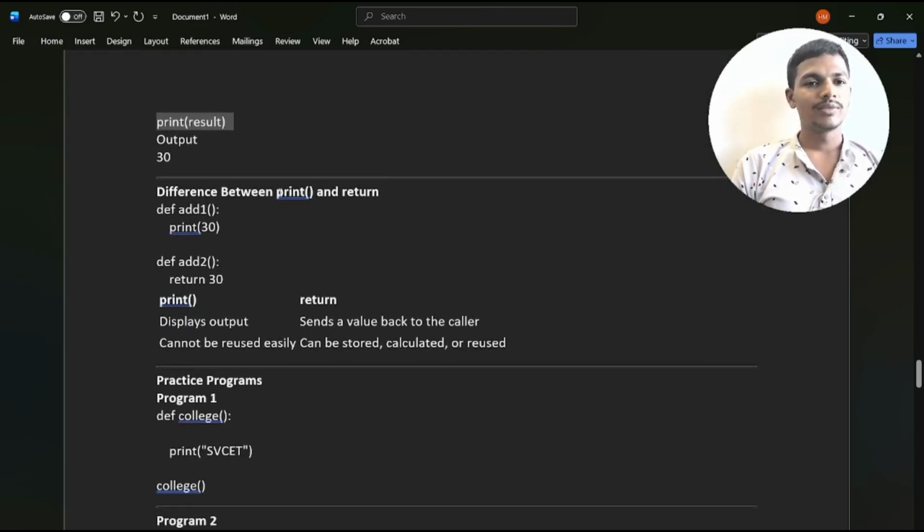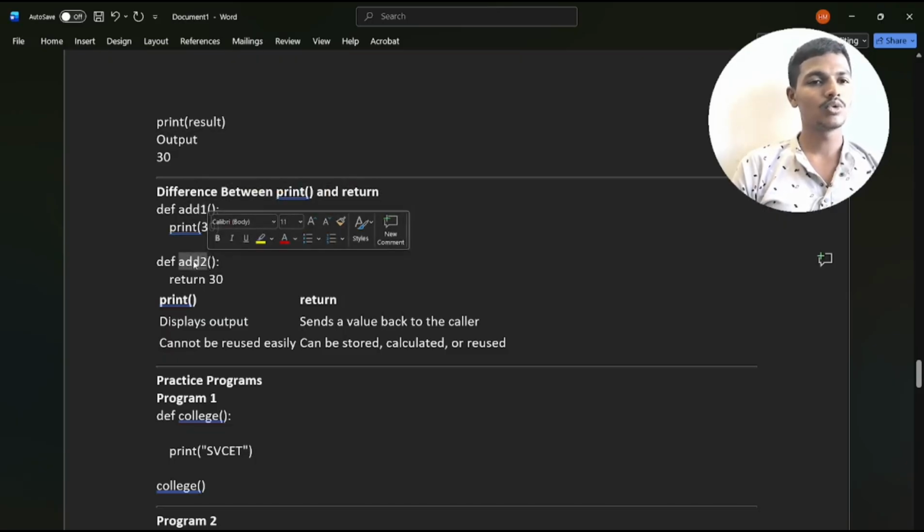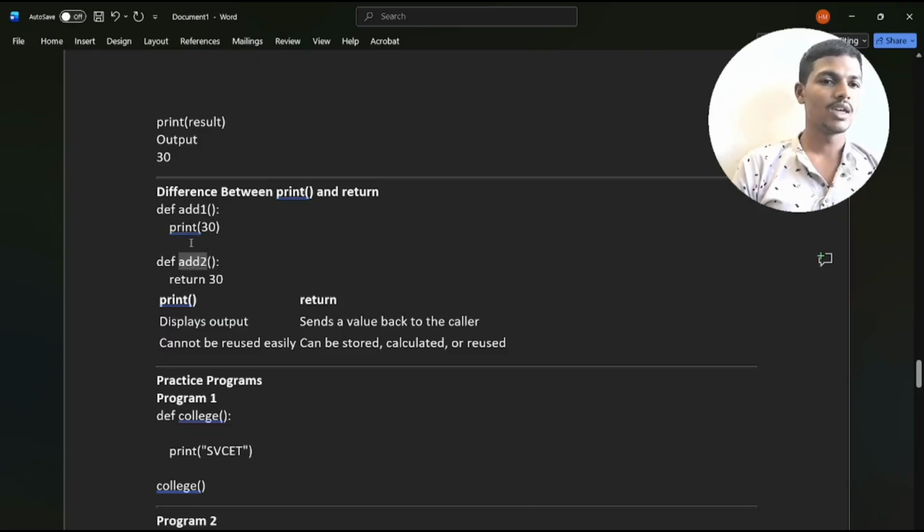Now we will look at return versus print. Many people have doubts about what is meant by the return function and the print function. Now we will discuss. Define add 1, print equals 30. And one more function, so we are using 2 def functions. The first one prints 30, the second one returns 30. What is displayed? Print displays the output, while return sends a value back to the caller. Return means this value is handed back to the caller, and afterwards we can use it.